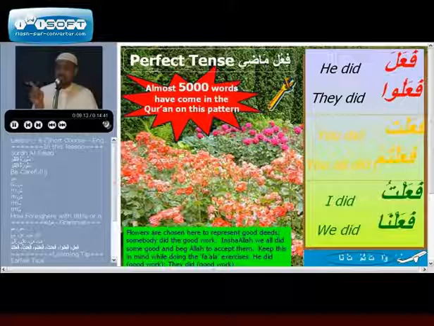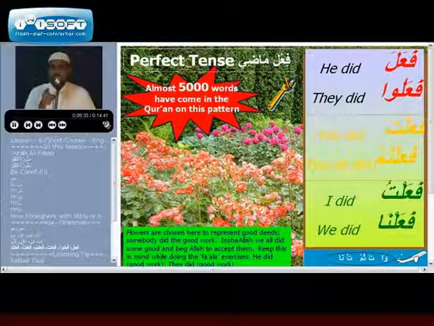Once more. Fa'ala, he did. And use your hands. Fa'alu, they did. Fa'alta, you did. Fa'altum, you all did. Fa'altu, I did. Fa'alna, we did.